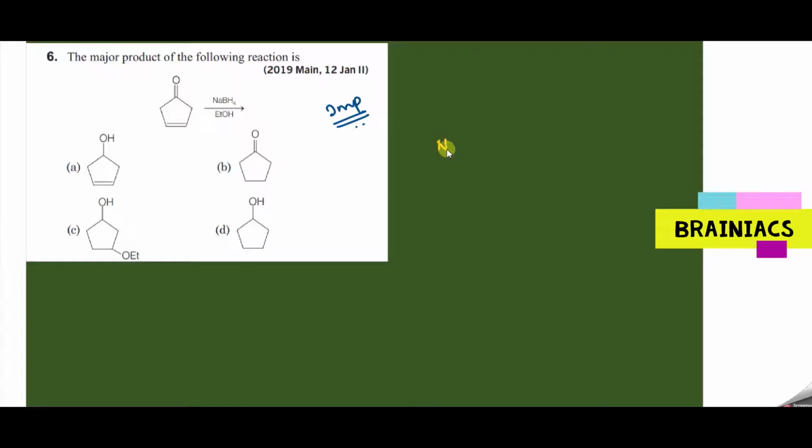What can sodium borohydride do? Exactly, correct answer. Because sodium borohydride cannot reduce olefinic bonds. Olefinic bonds means CH2 double bond CH2 bonds. It cannot reduce. Please remember. So it is a better reducing agent for reducing carbonyl groups. And also you need to remember one more thing. It will not even reduce carboxylic acid. That is also very important. NaBH4 will not reduce carboxylic acid.